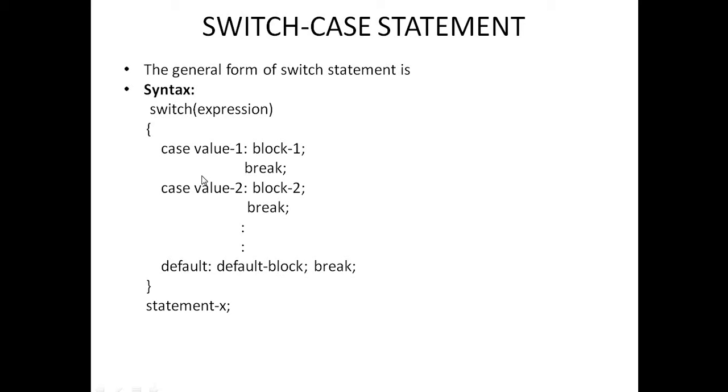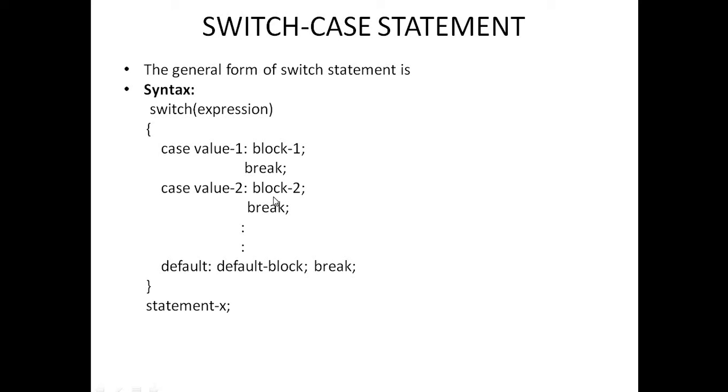In this way we can write multiple case values for executing the particular block of statements which matches the expression, that is, the condition. We can write value 1, value 2, up to value n, and if no match is found among these case values, then we need to put a default statement.